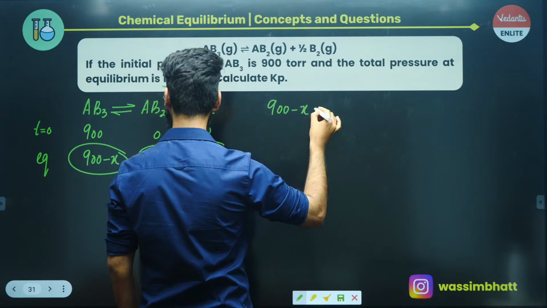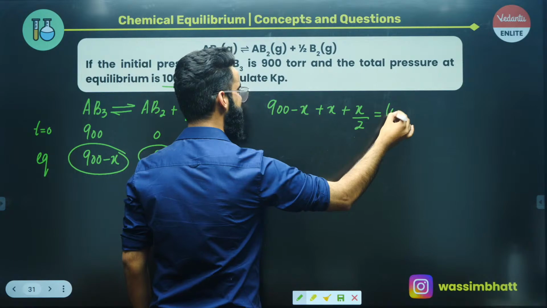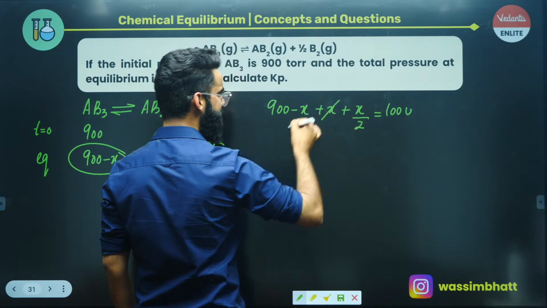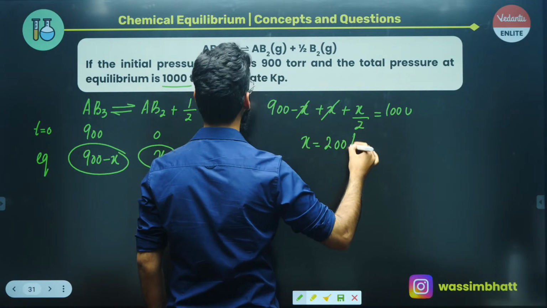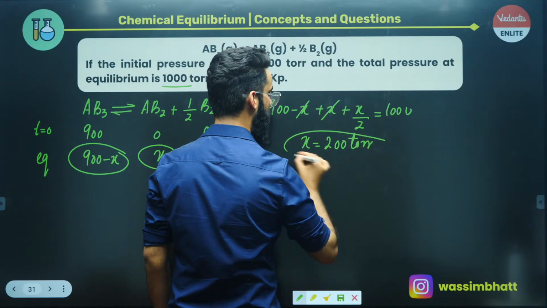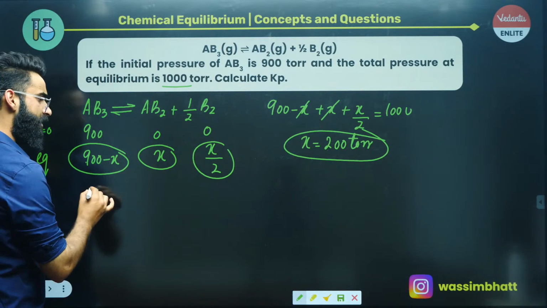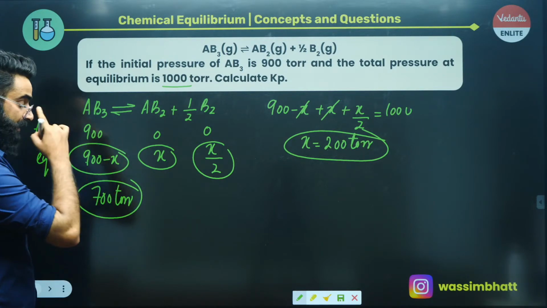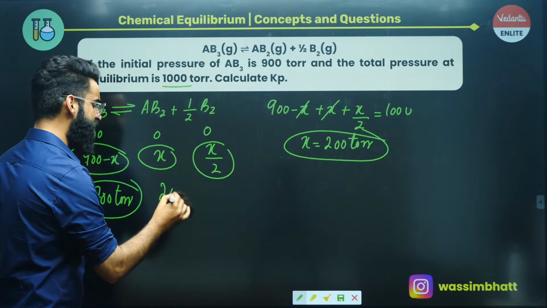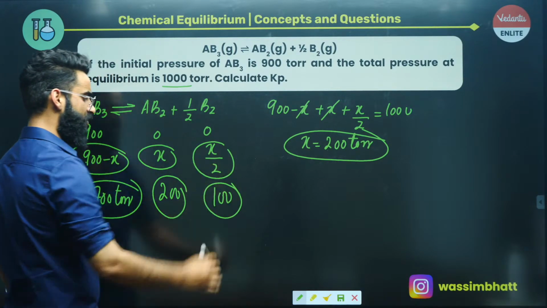So it's 900 minus x plus x by 2, and this value is equal to 1000, right? So the x got cancelled partially, and from here you get the value of x as exactly 200 torr. Perfect. 900 minus 200 comes out to be 700 torr. This is the partial pressure of AB3 at equilibrium. X is 200, the partial pressure of AB2 at equilibrium. X by 2, 200 by 2, is 100 torr, the partial pressure of B2 at equilibrium.